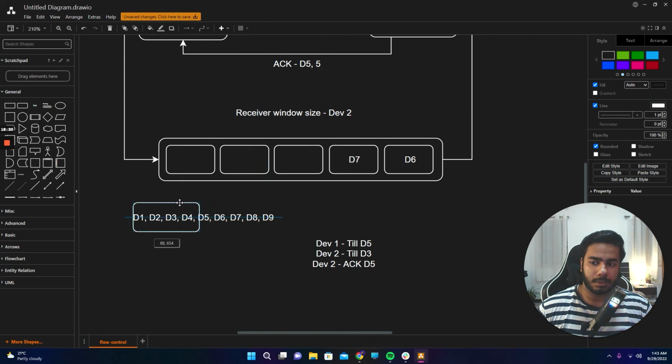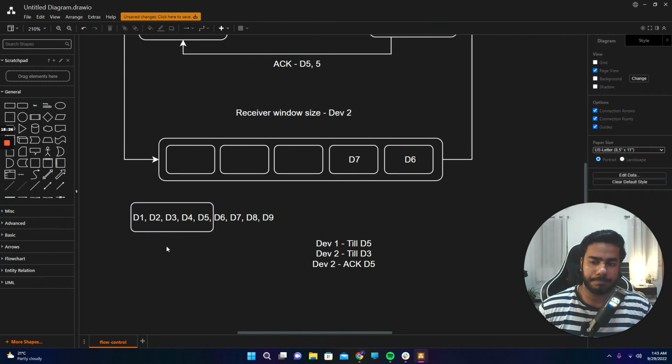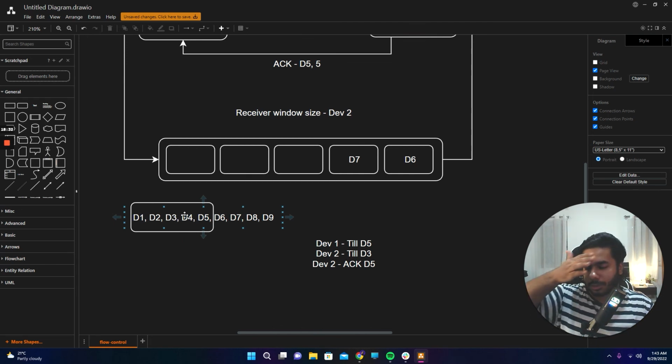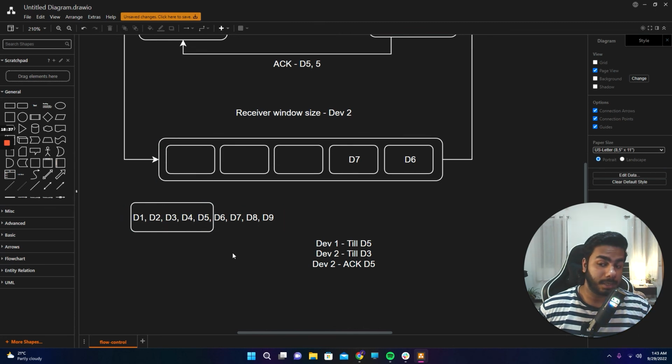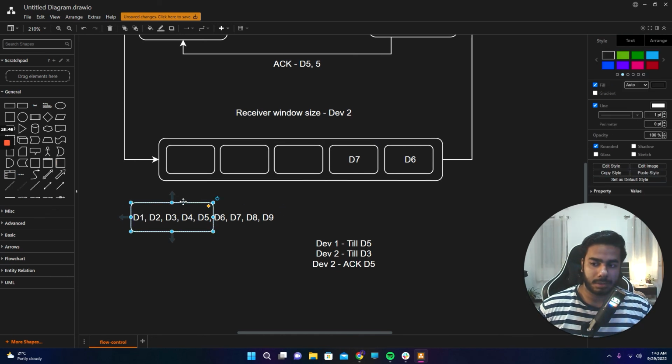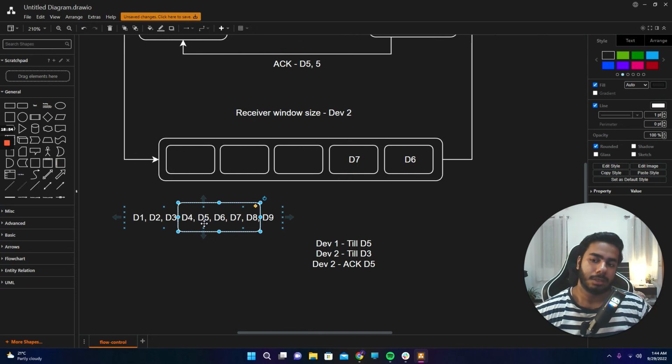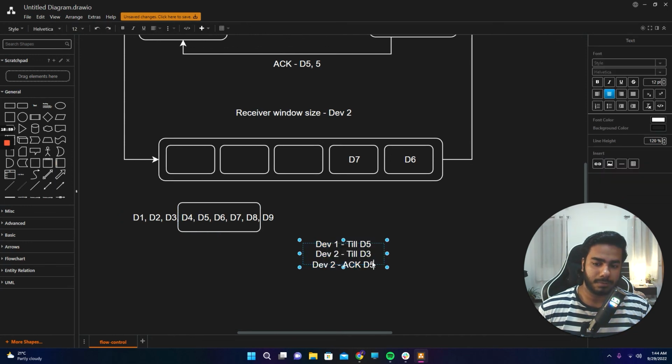Suppose this is the sliding window and it will be 5 here because device 2 can handle 5 segments of data at a time. So it sends till D5, and it keeps track of it. Let's say it receives D3, so it knows that, okay, I sent till D5, but device 2 has received till D3, that's confirmed. So I don't need D1, D2 and D3 as of now, since that's already received. So it would move ahead. It would wait for acknowledgement for D4 and D5, or if it doesn't receive them, it would retransmit. It won't drop these two because it hasn't received the acknowledgement for these two yet.